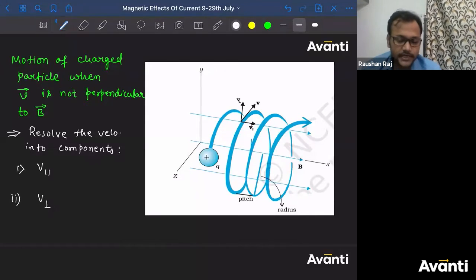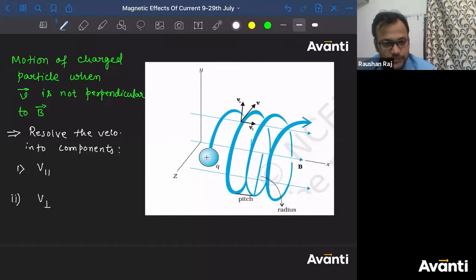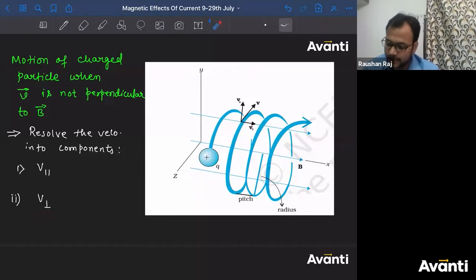So if V is not perpendicular to the magnetic field, what you have to do? Resolve that velocity vector into two components. One of the components should be parallel to the magnetic field. The other one should be perpendicular to the magnetic field. Tell me, guys, because of this component, which kind of motion will that charged particle try to have? Yes, it will try to have a circular motion, correct? Because when velocity is perpendicular to the magnetic field, the nature of motion will be a uniform circular motion.